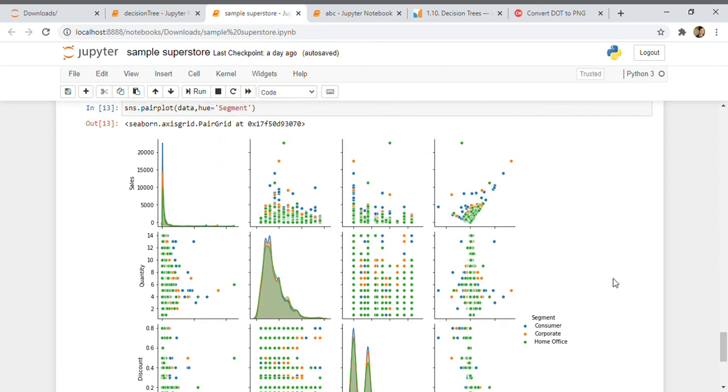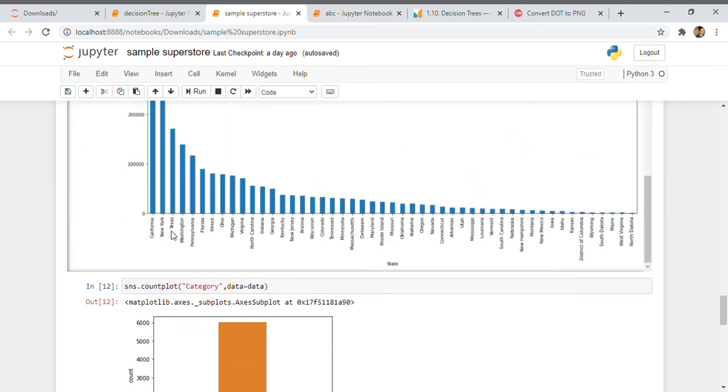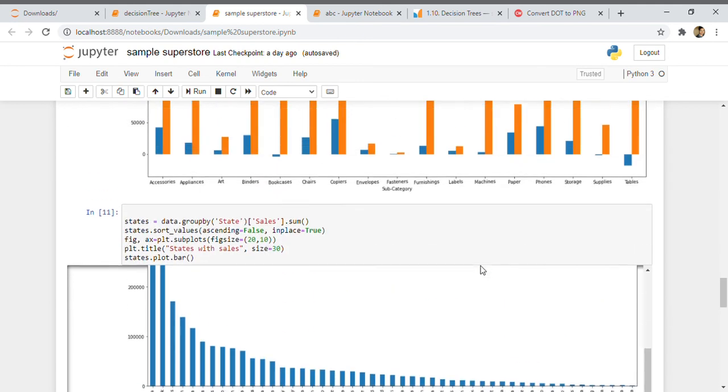So companies should provide consumer products mostly, and that too in California and New York City. That's what I think.